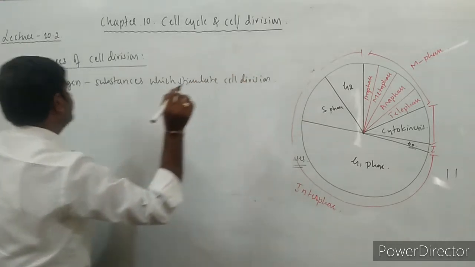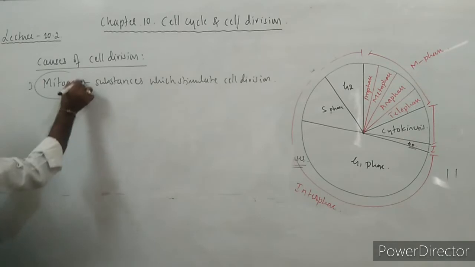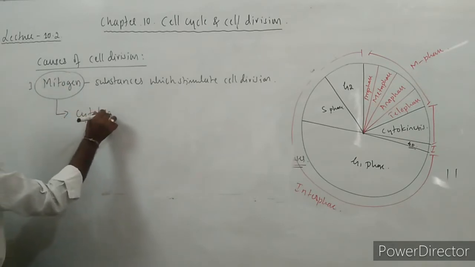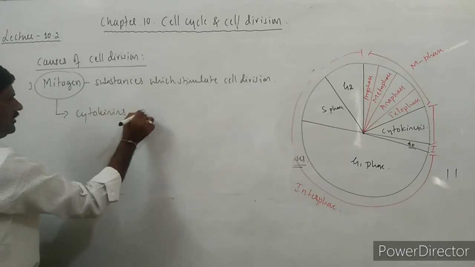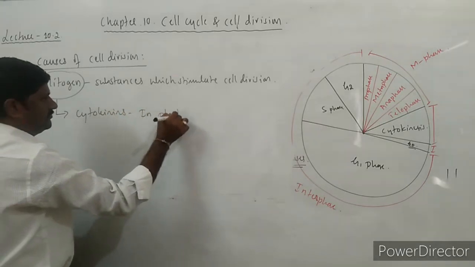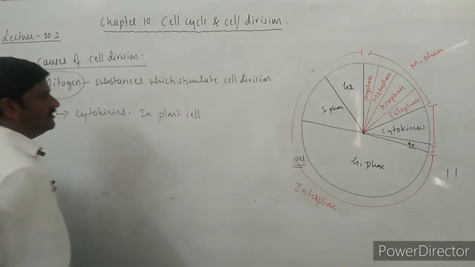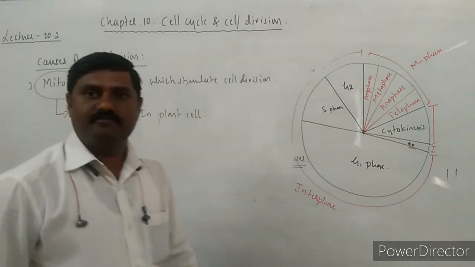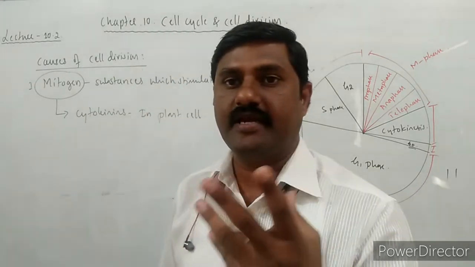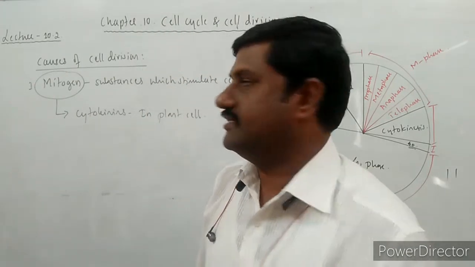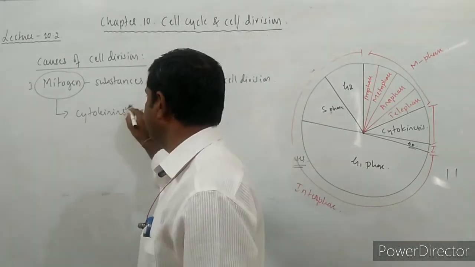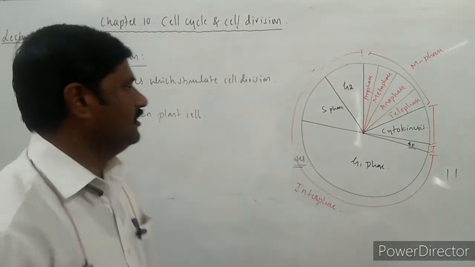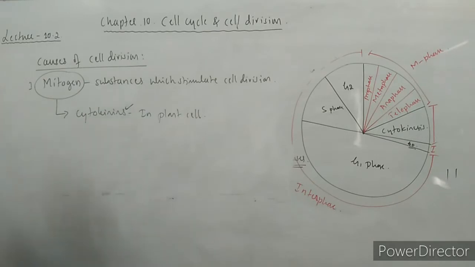What kind of mitogens are they? In case of plant cell, cytokinins are one type of mitogens which stimulate the cell division. Cytokinins are a kind of plant hormones or phytohormones, right? So this is one cause.